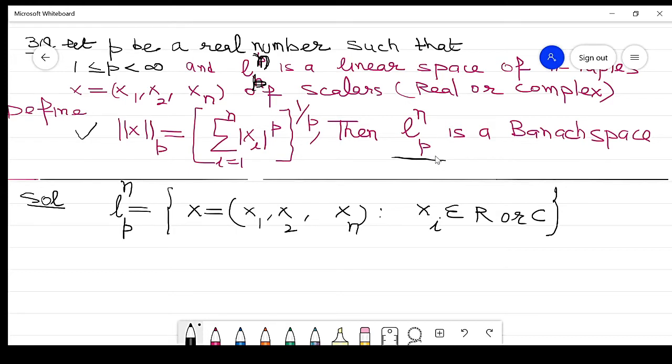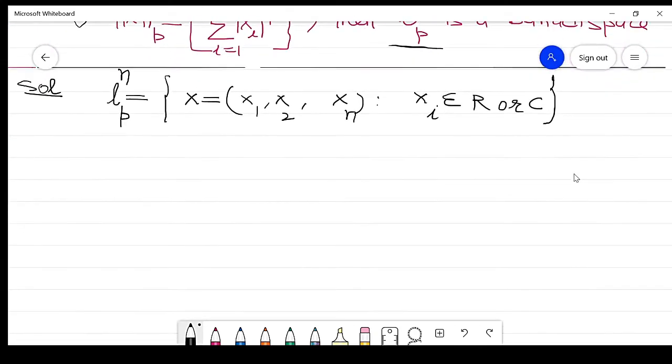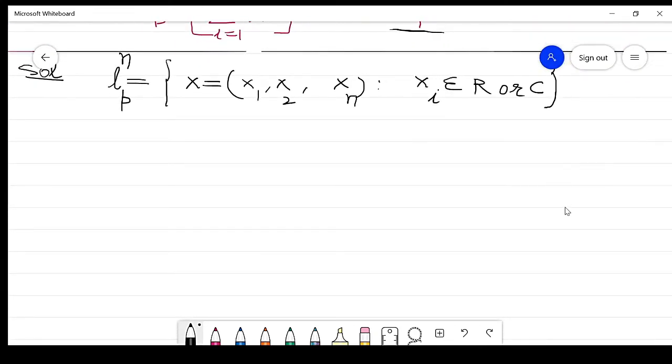Now I want to prove two things. Number one, it is a normed linear space, and number two, it is complete. It is a Banach space. So in order to prove the normed linear space, what is the first property? The first property: the norm should be greater than or equal to 0.